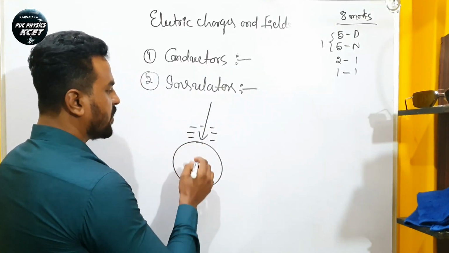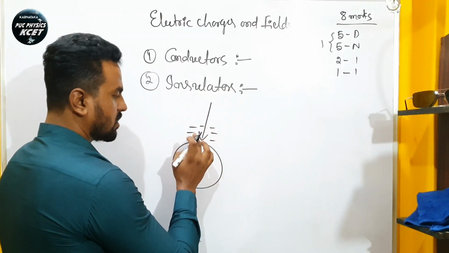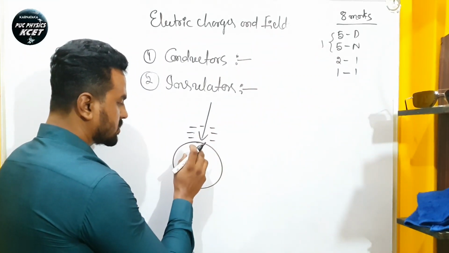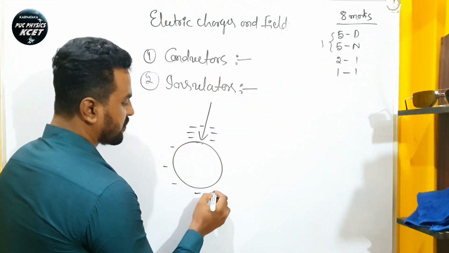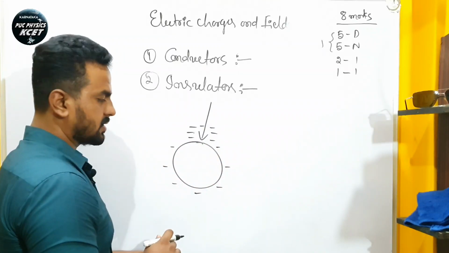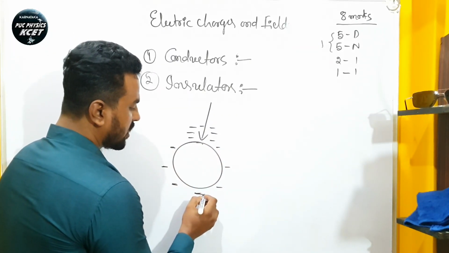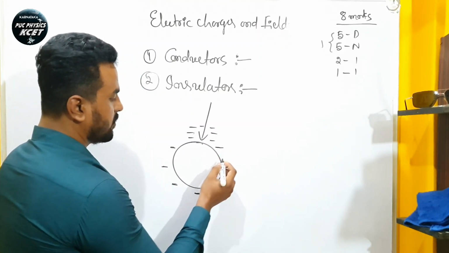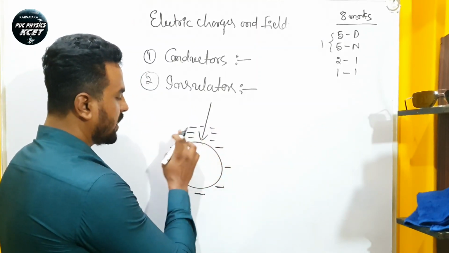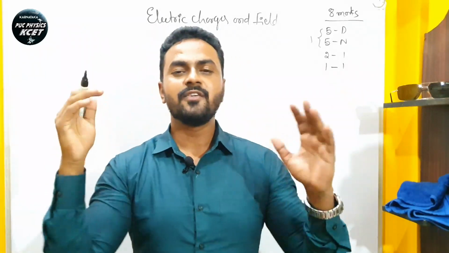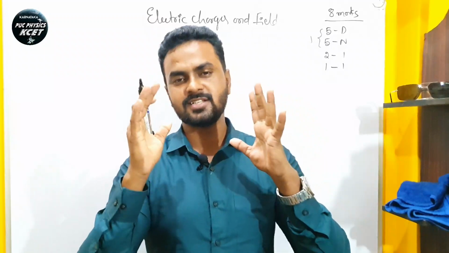So what happens if I put this array of charges on the conductor? If I put these charges on the conductor, they will arrange in different positions like this. This is because they are all the same charges and there will be a force of repulsion between them. So they will accumulate on the surface of the conductor at different positions.